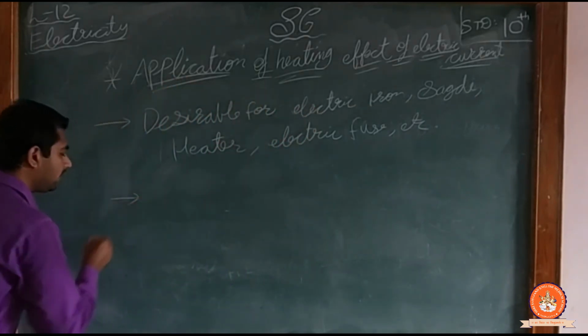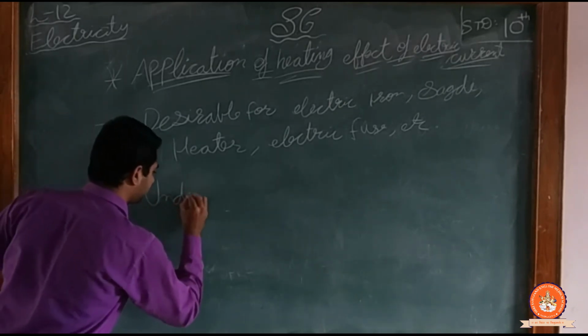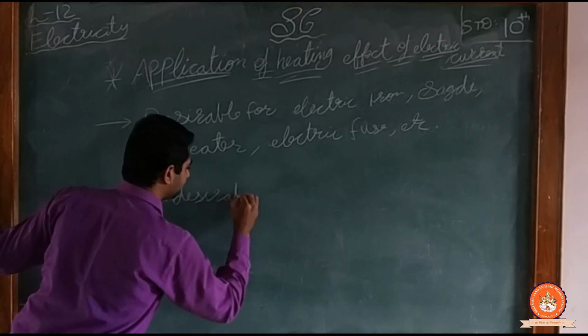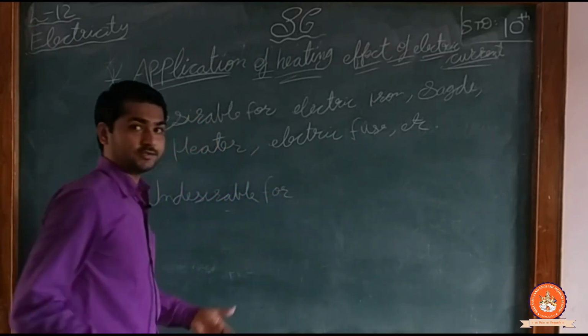Now where is it undesirable? As I told earlier, in a computer it is undesirable.